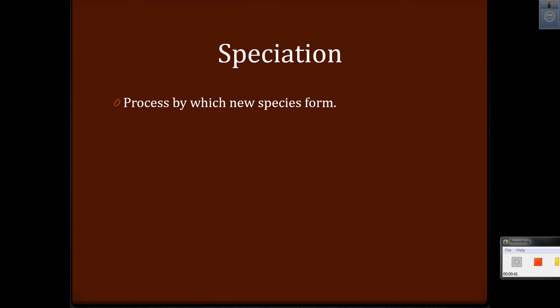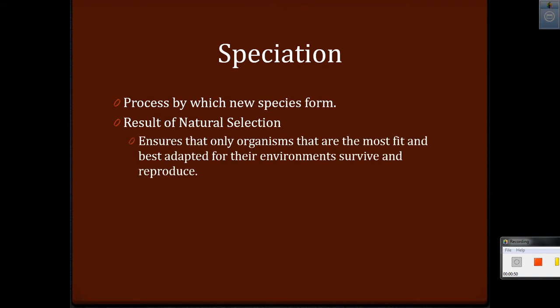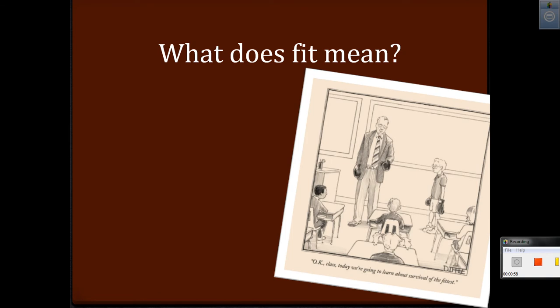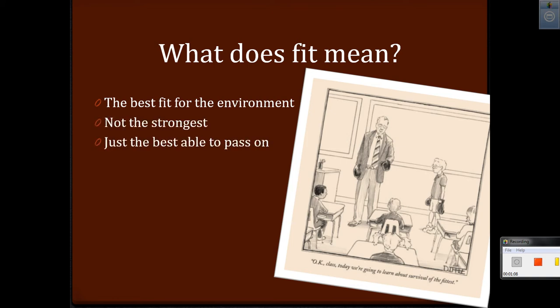Speciation is the process by which we form new species. This is the result of natural selection, and it happens over a very long period of time. It ensures that only organisms that are the most fit and best adapted for their environment survive and will reproduce. So what does it mean to be fit? It doesn't mean that they're the strongest. It doesn't mean that they are the biggest or the fastest. It just means that they are the best fit for the environment. They're just the best to be able to pass on their genes, and they're able to best fit in with their environment.